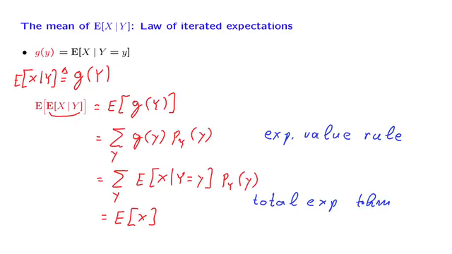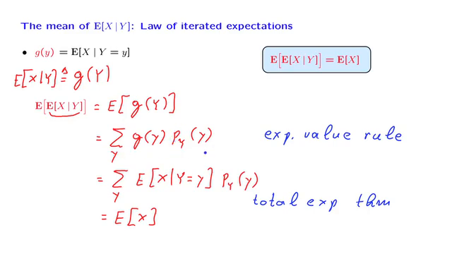So we have proved this important fact that the expectation of a conditional expectation is the same as the unconditional expectation. This important fact is called the law of iterated expectations. The proof was carried out assuming that y is discrete, so we use this particular version involving a PMF, but the proof is exactly the same for the continuous case. You would be using an integral and the PDF instead of the PMF.